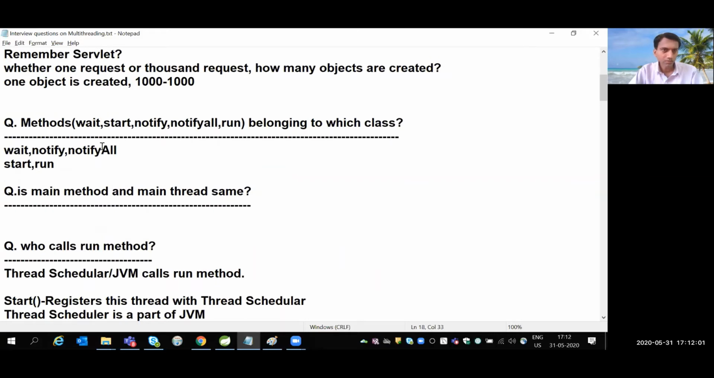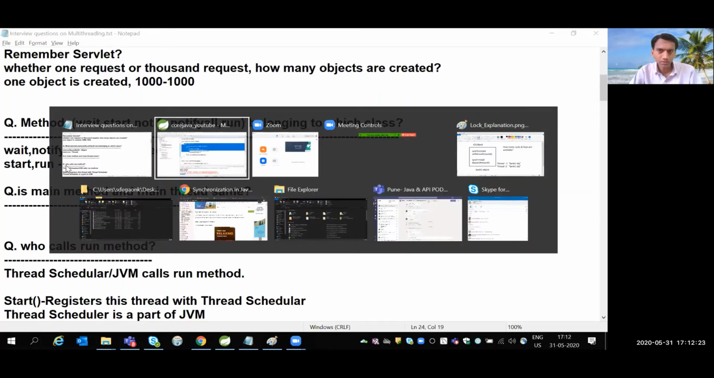One of the basic questions you may get: wait, notify, notifyAll, start, run, belonging to which class? The first three, wait, notify and notifyAll, belong to the Object class. And start and run belong to the Thread class. On every topic, you should know the hierarchy. Okay, let me open the Java docs.